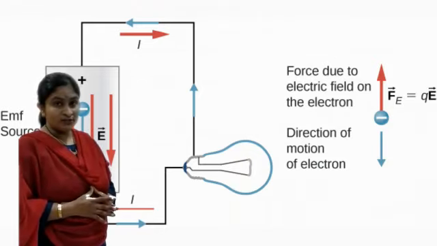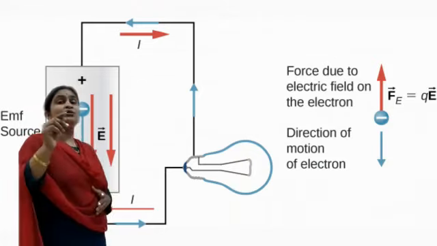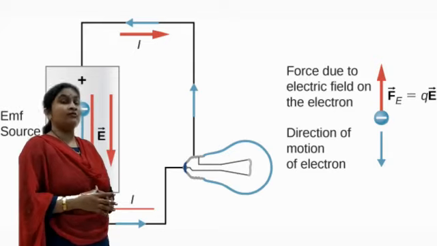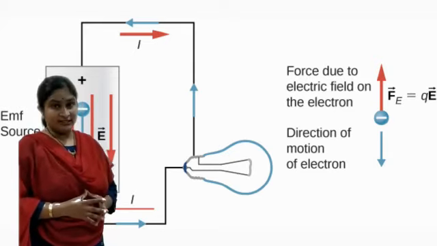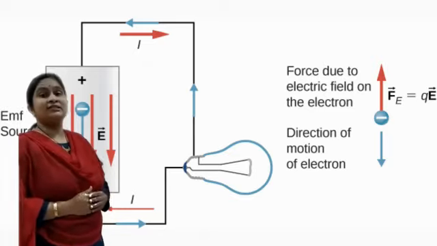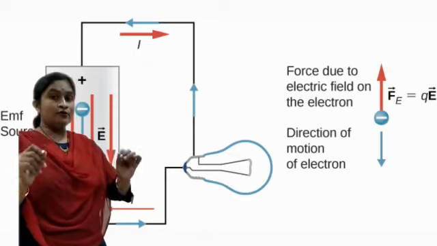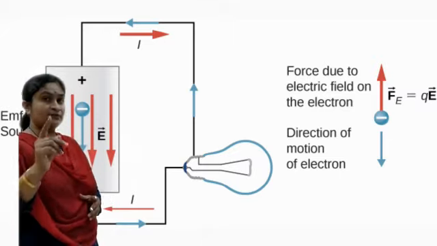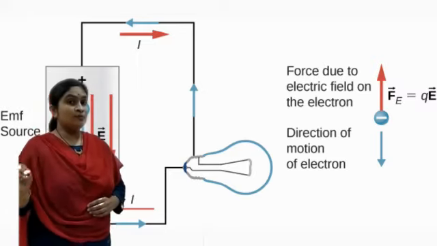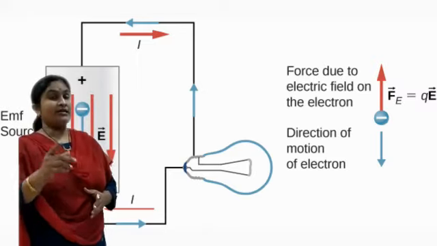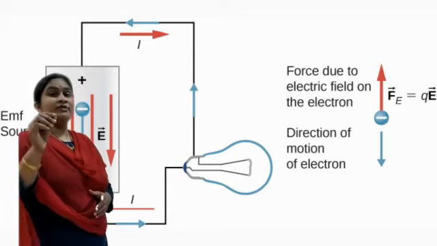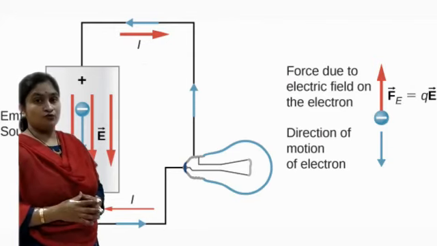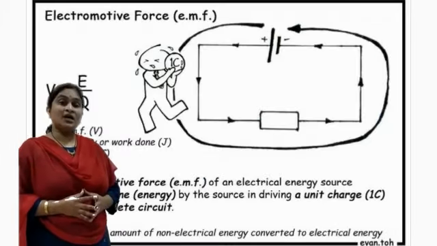Now how is the movement possible? That movement is possible only when we apply some force, some effort. When the word effort is there, we can say that effort is nothing but force. That force is the effort required to transfer the electrons from one position to the next position. And that external force, that effort, we consider as EMF. That EMF is the electromotive force, which we measure in volts.